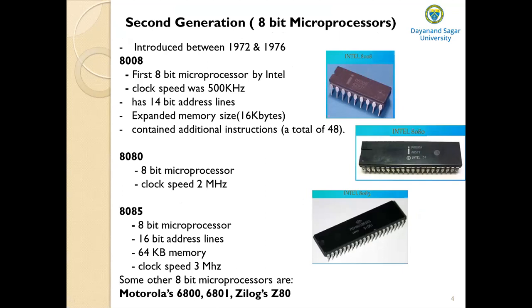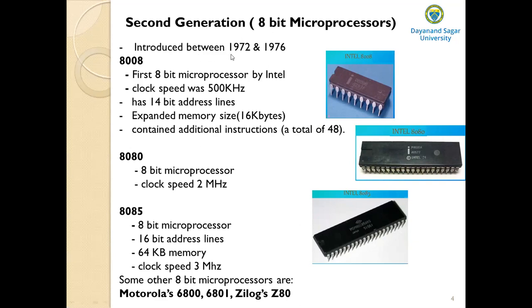Then similarly, the applications started demanding microprocessors that have the capability of having more data bus width, speed, and also a larger instruction set and so on. Then the second generation microprocessor came into existence. The second generation microprocessor is also called the 8-bit microprocessor.